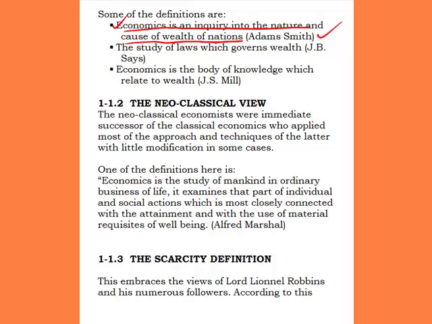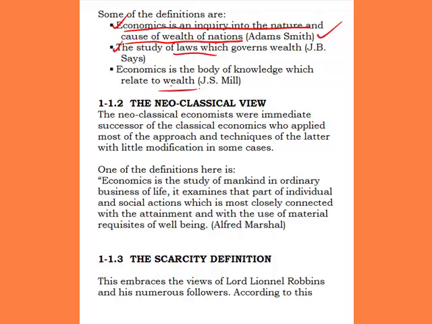Now, another school of thought under the classical view that gave a definition is that of J.B. Say. J.B. Say says that economics is the study of laws which govern wealth. So when you study the laws that govern wealth, they will talk about economics according to J.B. Say. The third economist under this classical view is that of J.S. Mill, who says that economics is a body of knowledge which relates to wealth.